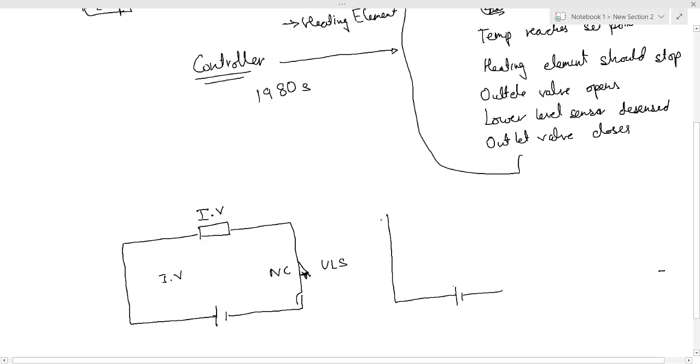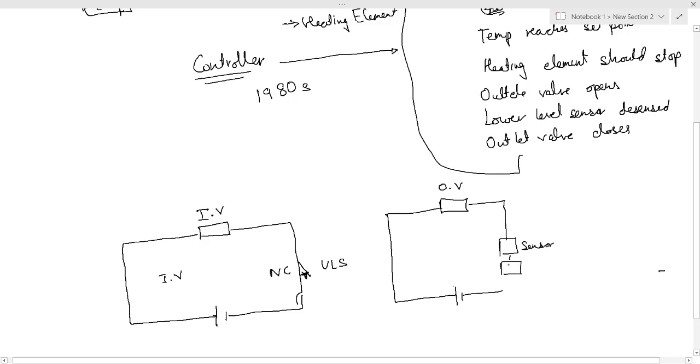But there will be another circuit for the outlet valve. Say this is my outlet valve. How is the outlet valve controlled? As long as the lower level sensor is sensed, the outlet valve is open, after the heating has completed. So there will be some kind of an input from the sensor over here that the heating has been completed.